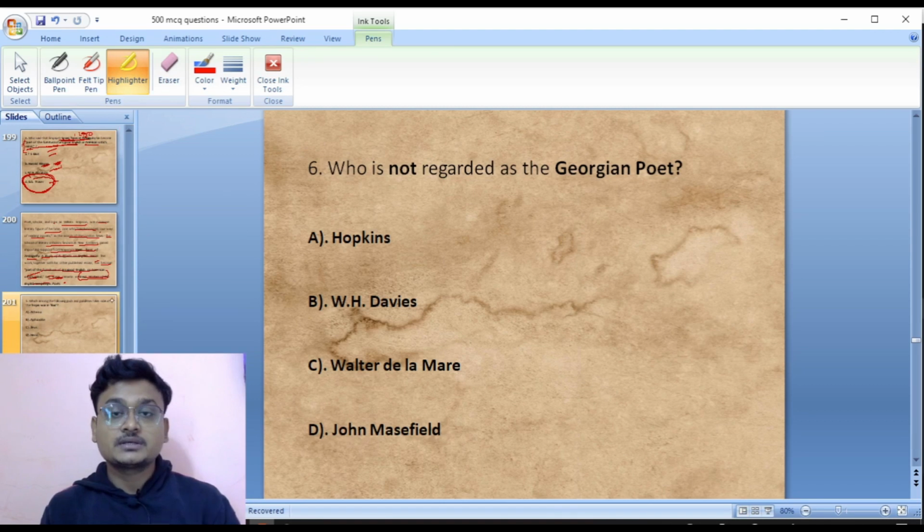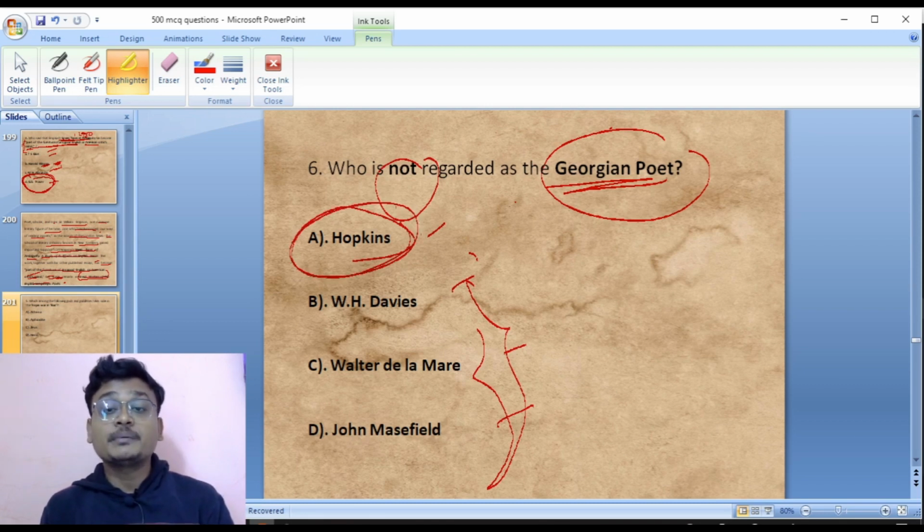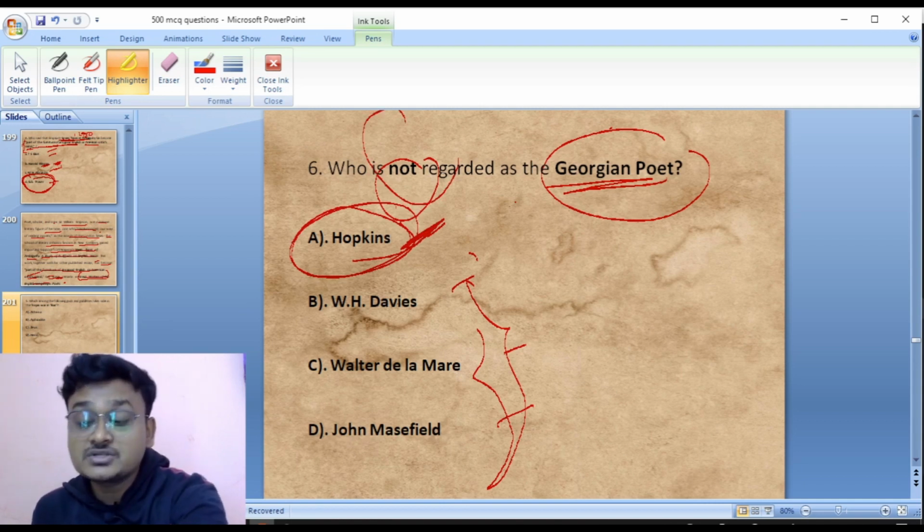Okay, so who is not regarded as a Georgian poet? Hopkins, Davies, Walter de la Mare, John Masefield. These three, Davies, Walter de la Mare and Masefield, all belong to the category of Georgian poet, whereas Hopkins does not belong. So Hopkins is the right answer. Hopkins is not a Georgian poet.